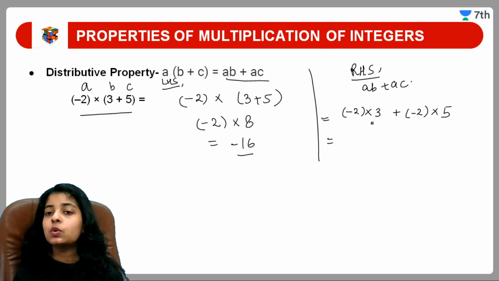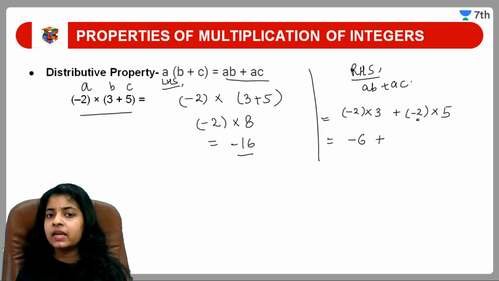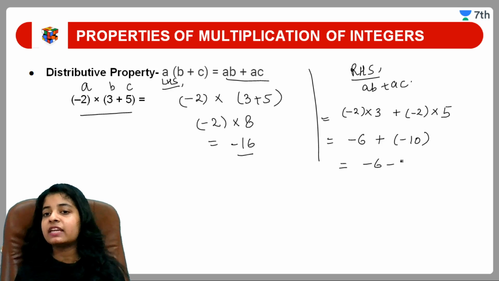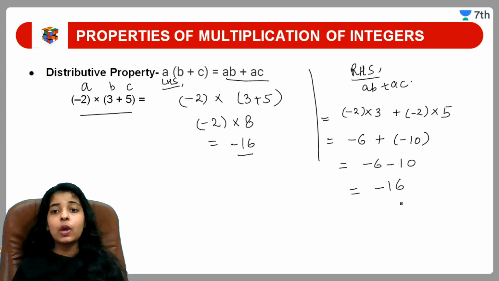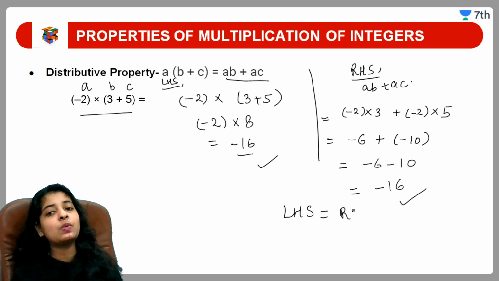Minus 2 into 3, what will we get? Minus 6. Plus minus 2 into 5, we'll get minus 10. After solving this, minus 6 plus minus 10 will get minus, and in return we'll get minus 16. So here it is coming minus 16, and here it is also coming minus 16. So in short you can say LHS is equal to RHS.